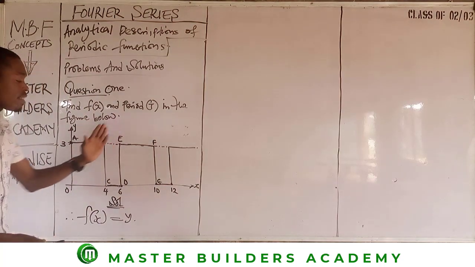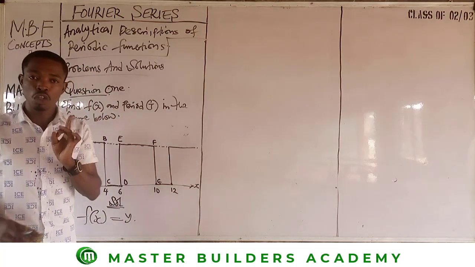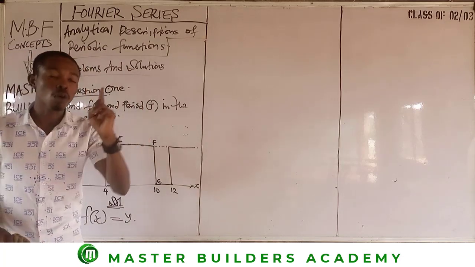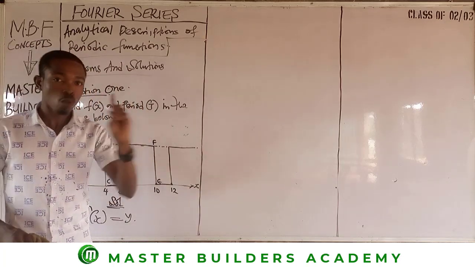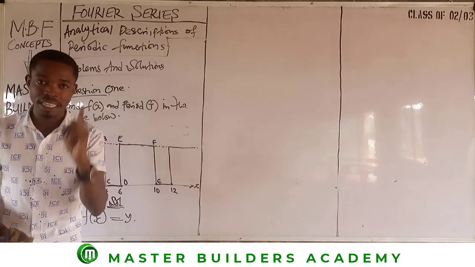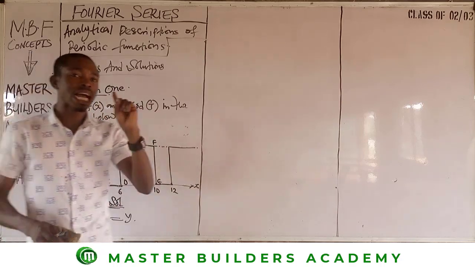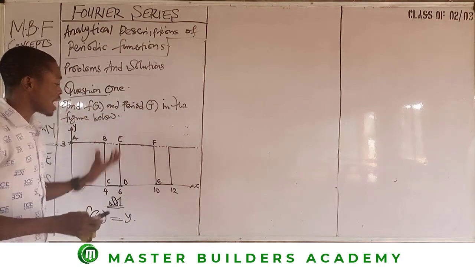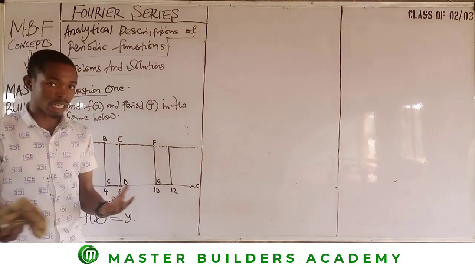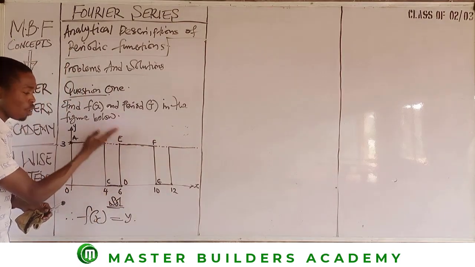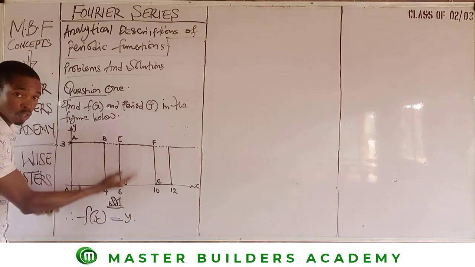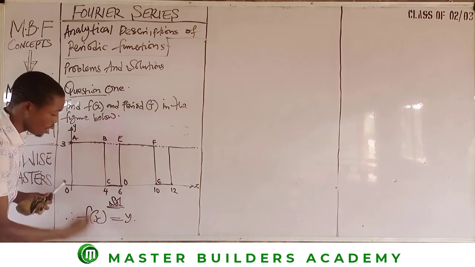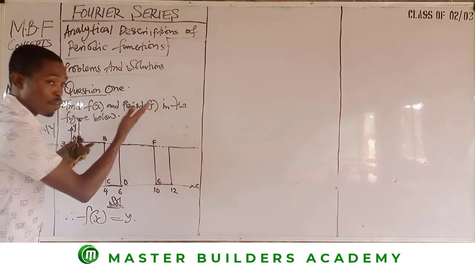Now, having labeled this, the next thing you are quickly going to do is to know where your period is completed, where you have one oscillation or one complete cycle. How do I know that I have one complete cycle? When these figures that I have here are not in circular form. And secondly, all the values that I have here are all plotted at the positive section of y. None of the shapes goes beyond the negative side, right? So we just have everything at the upper level of x.